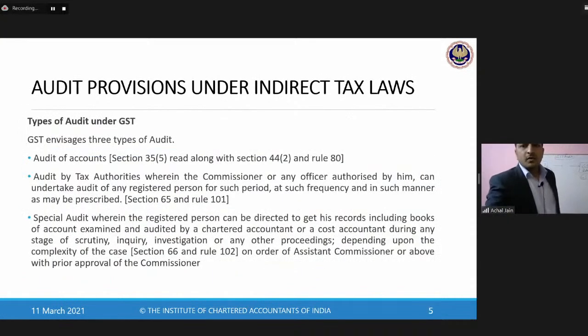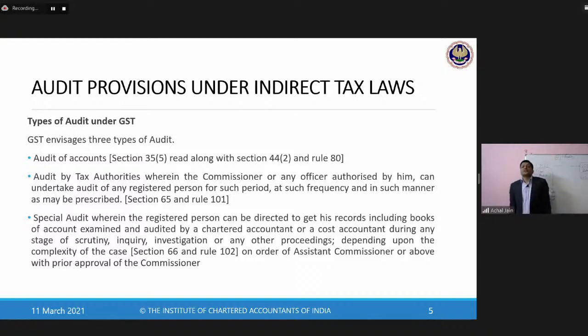So this is all about our understanding. This GST envisages three types of audit. One is the audit of accounts, on which we'll go into details. Second and third, we can say, are the special types of audit.